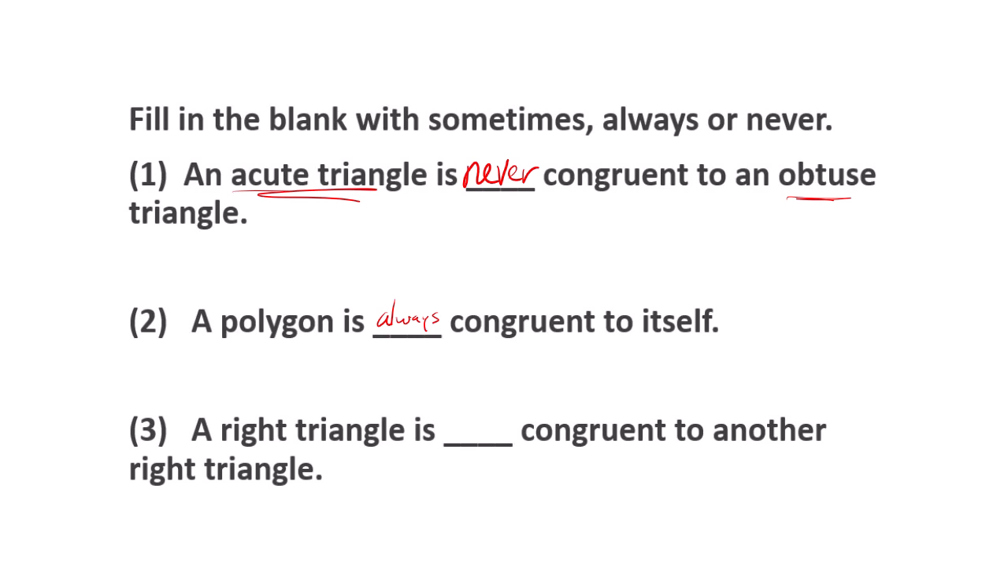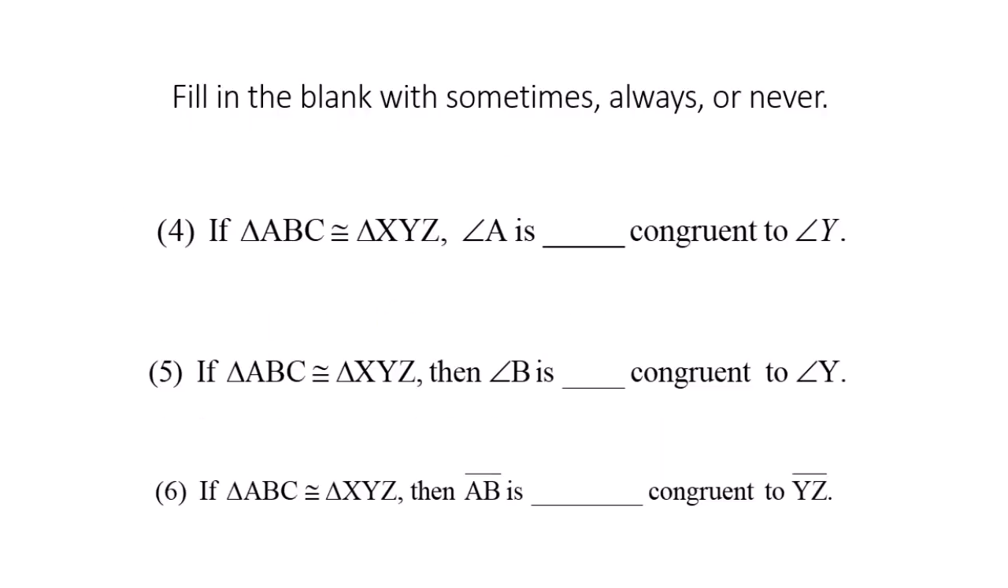All right, and then number three, a right triangle is blank congruent to another right triangle. Sometimes, right? Not all right triangles are congruent, but they could be. That makes it possible for them to be congruent because they each have one right angle, so they're off to a good start. And then it just depends on what the other two angles and all three sides are.